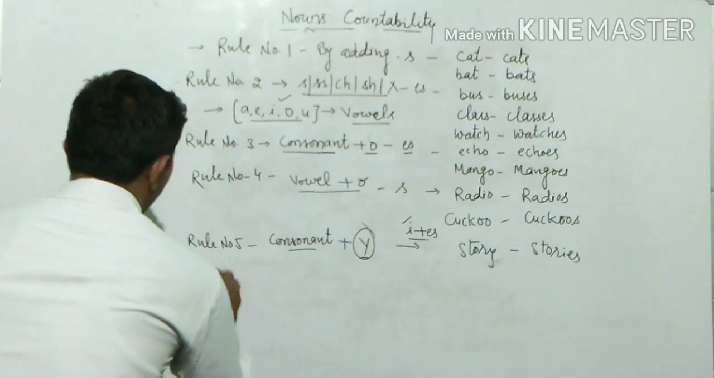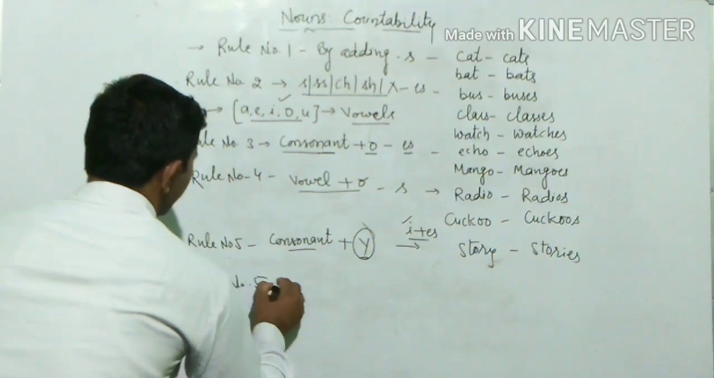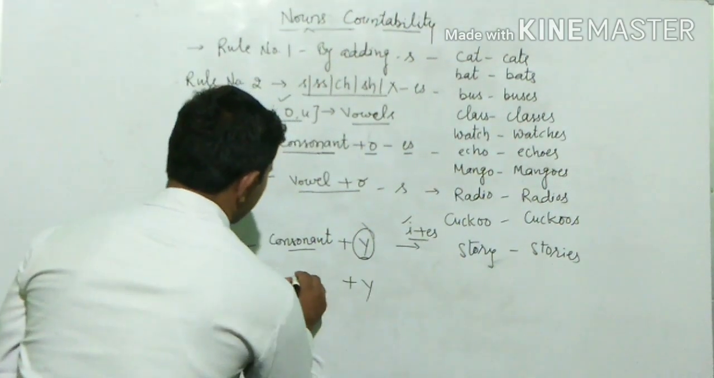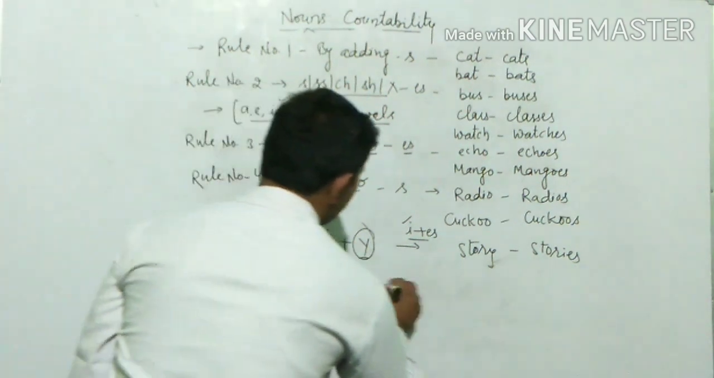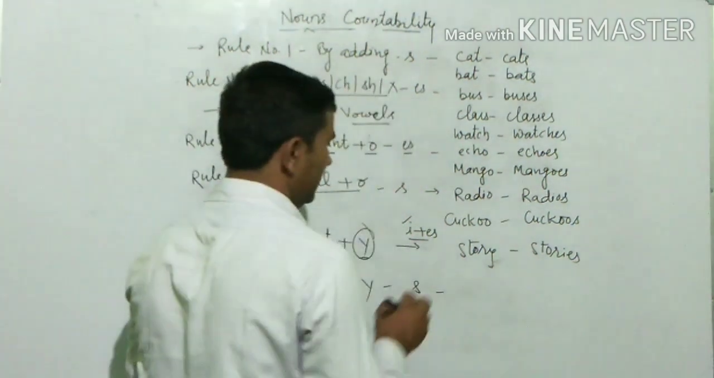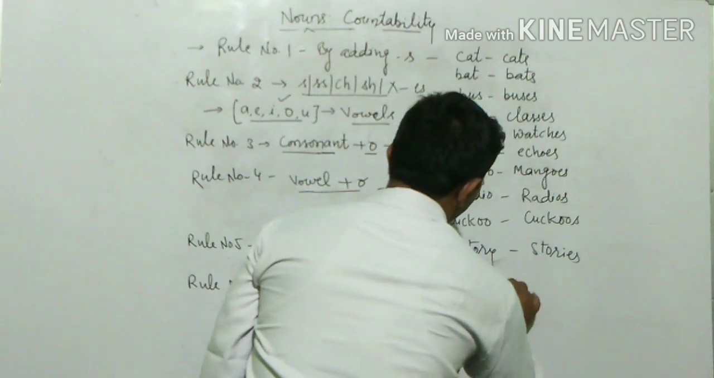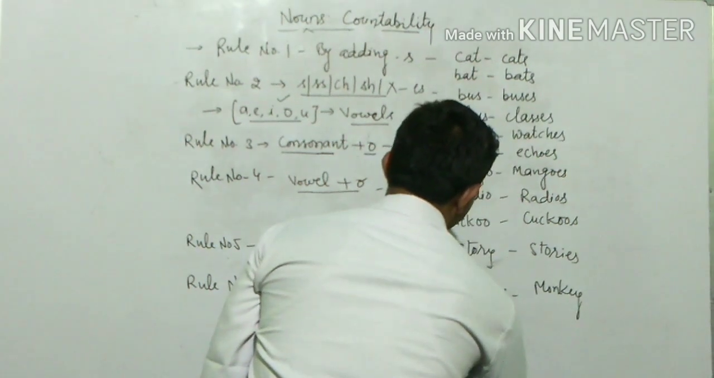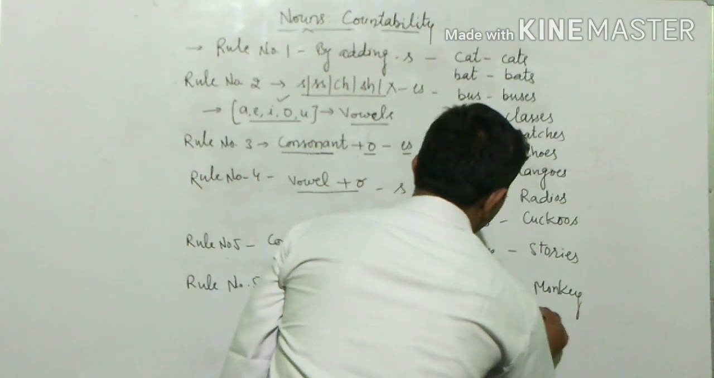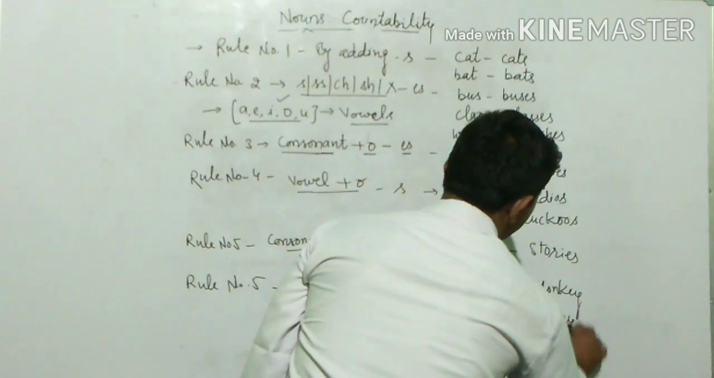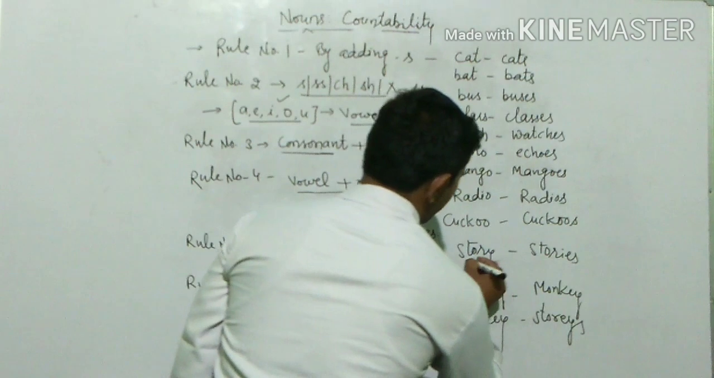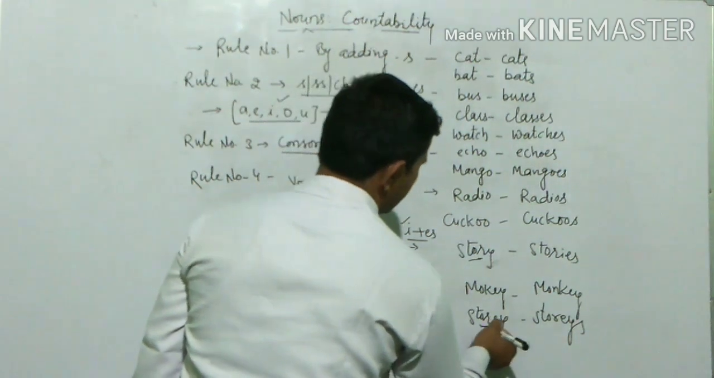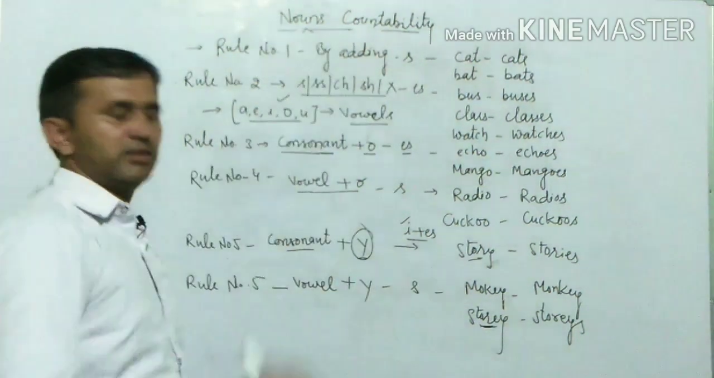Next one, rule number 6 is, if there is a word having y in the end and before that there is a vowel, then we add only s. For example, if there is monkey, then the plural will be monkeys, and if there is story, then it will become stories. This story and this story, they are different words. One means a tale and the other means the building, story building.